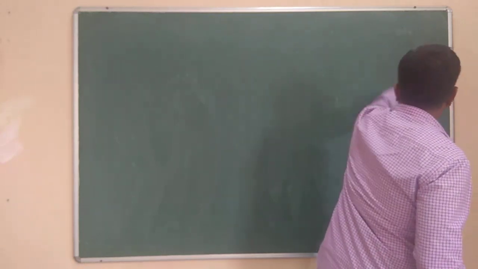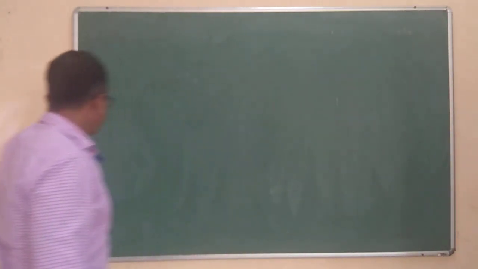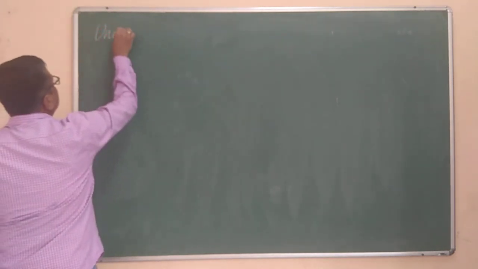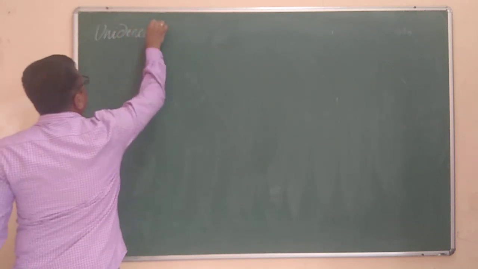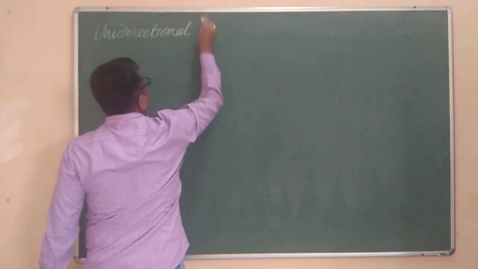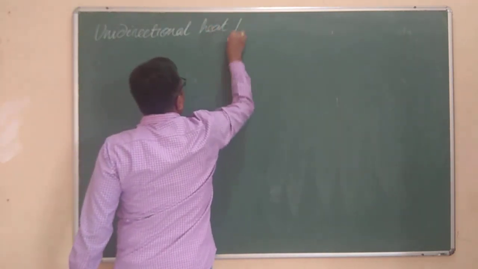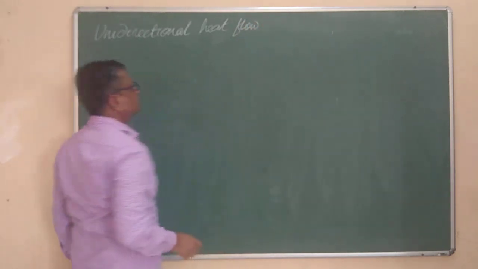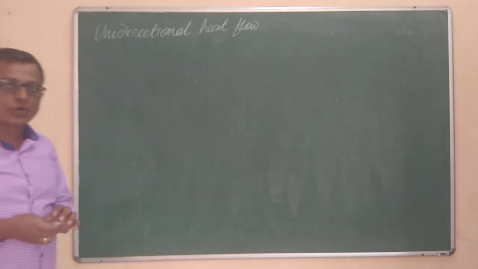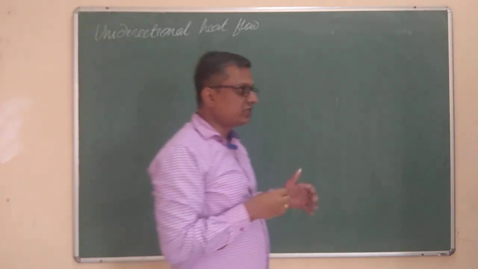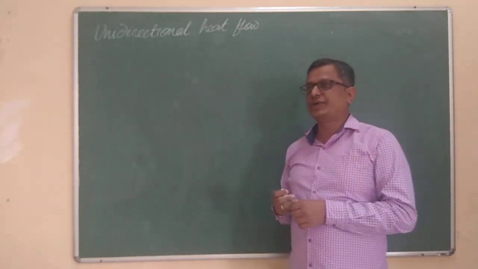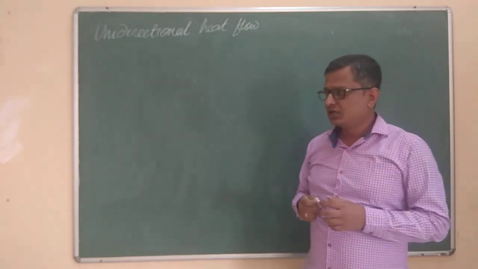The next terminology, or the next concept, is unidirectional heat flow or heat transfer. Unidirectional heat flow, we also say it as one-dimensional heat flow. It means the heat is flowing only in one direction, and the heat flow in other directions is not there, or negligibly small.